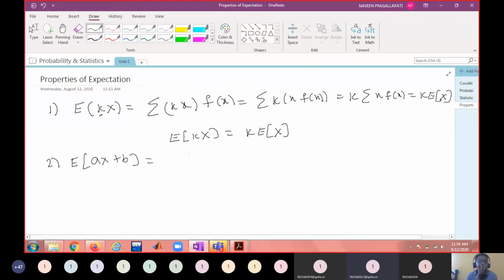Expectation of ax plus b. This is summation of ax plus b into f of x. I'll write one more step. I'll take the summation to each term: sigma ax f of x plus sigma b f of x.